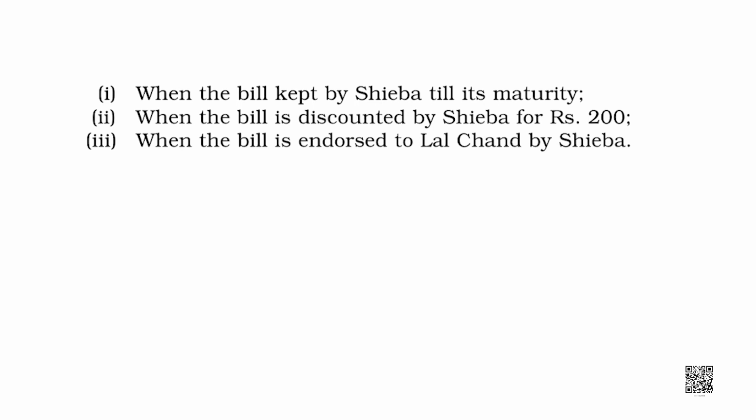Okay. Now, let us see the second case. The second case says the bill was discounted by Shiba for rupees 200. The bill is discounted by Shiba for rupees 200. That means Shiba is not holding the bill till maturity. Shiba is sending the bill to the bank and getting it discounted. That means for 200 rupees, the bill is discounted. Let's see.